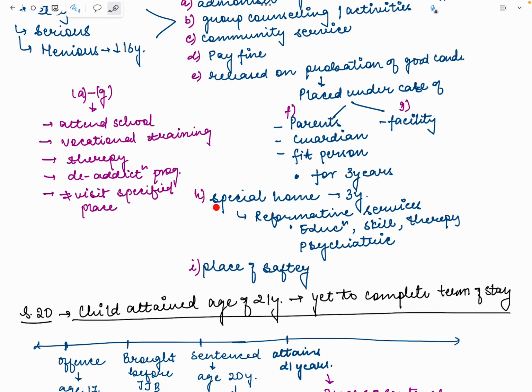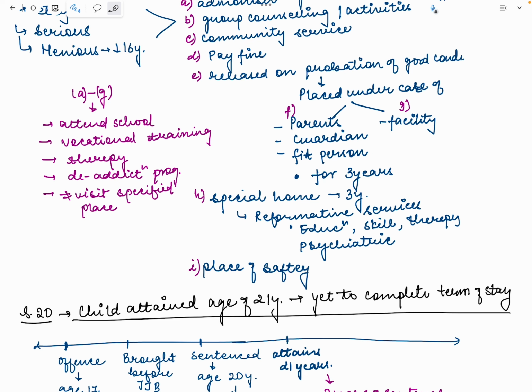Okay. They can either be sent to the special home. You look at the definition under section 2 to find out what are these special homes, what different places there are. Just to tell you, there are different institutions under this: observation home, shelter home, special home, and we have place of safety.